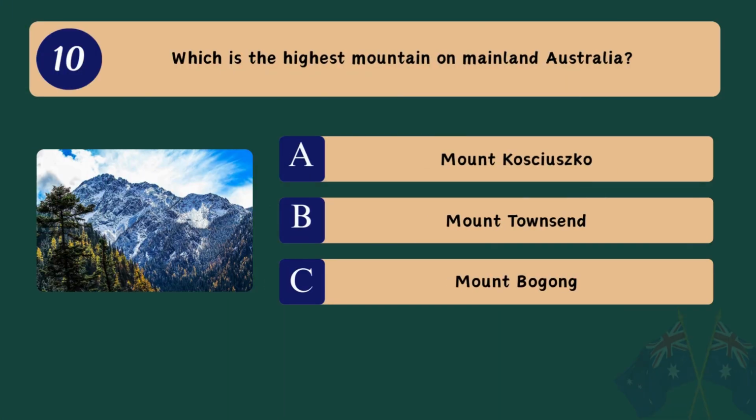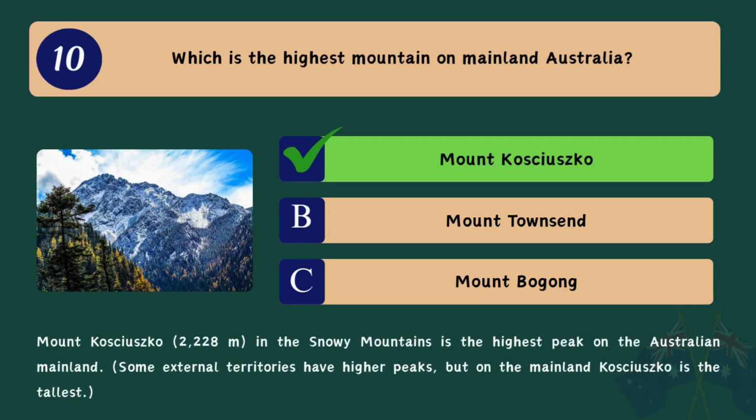Question 10. Which is the highest mountain on mainland Australia? A. Mount Kosciuszko. B. Mount Townsend. C. Mount Bogong. Correct answer. A. Mount Kosciuszko. Mount Kosciuszko, 2,228 meters, in the Snowy Mountains, is the highest peak on the Australian mainland. Some external territories have higher peaks, but on the mainland, Kosciuszko is the tallest.